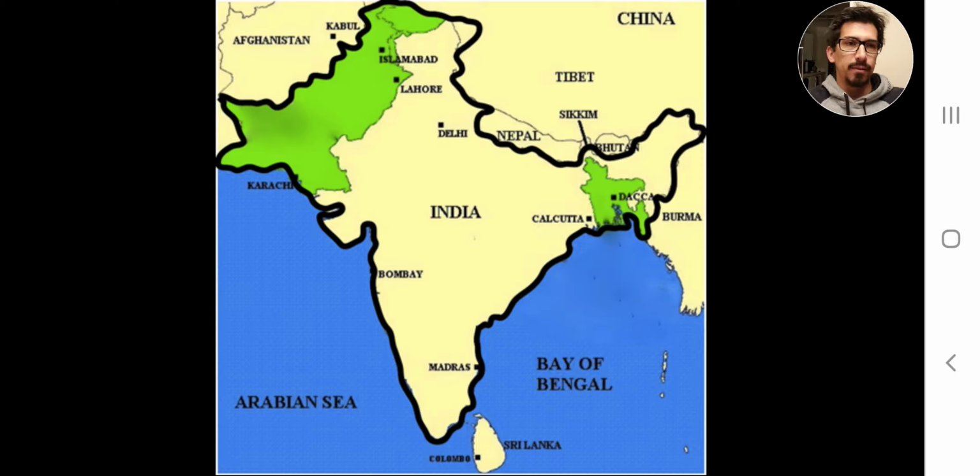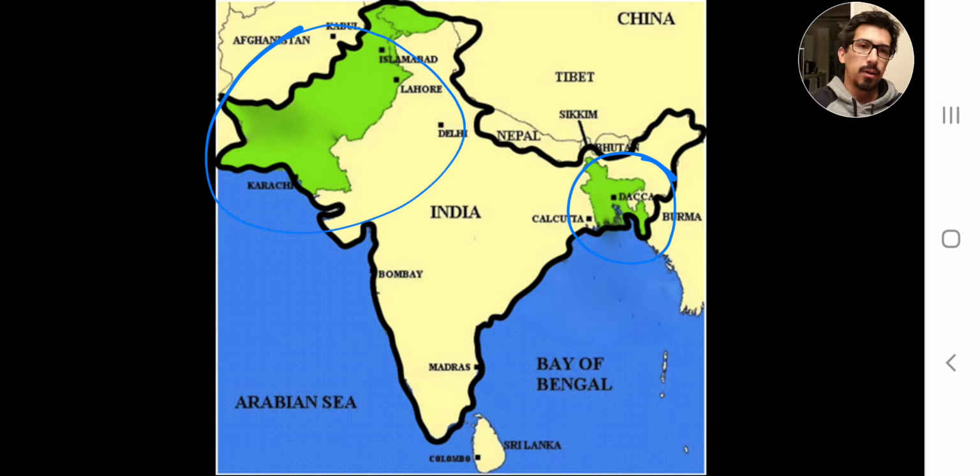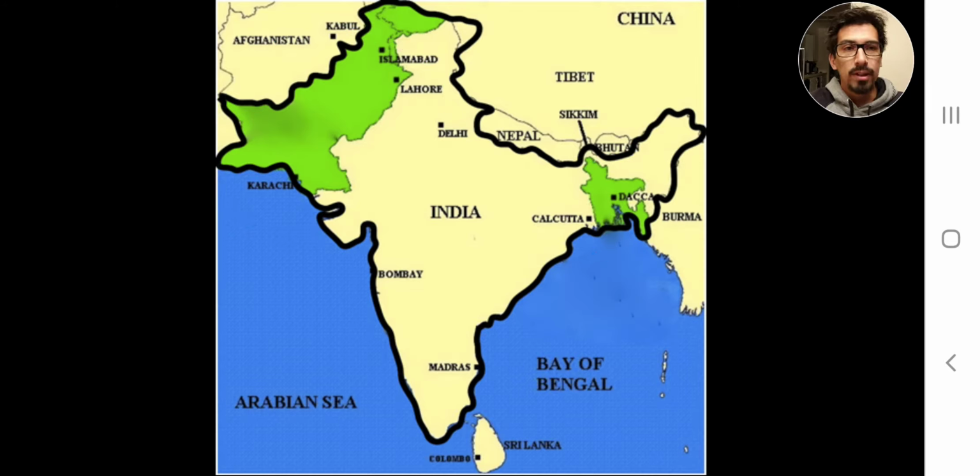So here's a picture that shows you the India partition. And what you actually see is you have these two green areas here. And I'll reiterate this in just a moment. But those two green areas, originally, when the partition was instituted, they were both called Pakistan. But the one on the left side there was called West Pakistan, and the one on the right side was called East Pakistan. However, later on, it would be renamed to just Pakistan, which is the one on the left, and then Bangladesh, which is the one on the right.